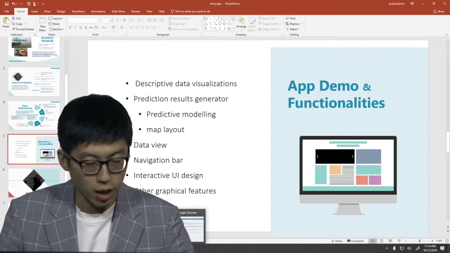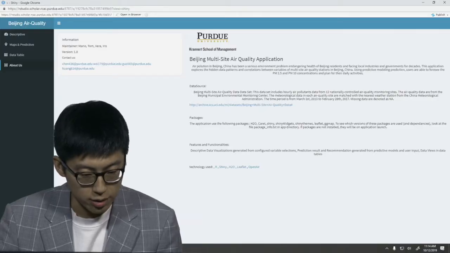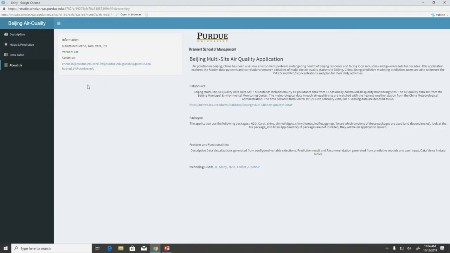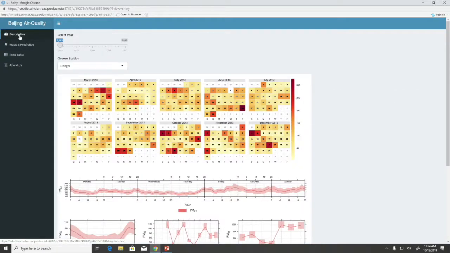Then I'm going to show you the interfaces of our Shiny applications. This is our information page, which will give a general view of our applications to the users and some details about the versions and the context info. Next, let's go to our first tab, which is descriptive.